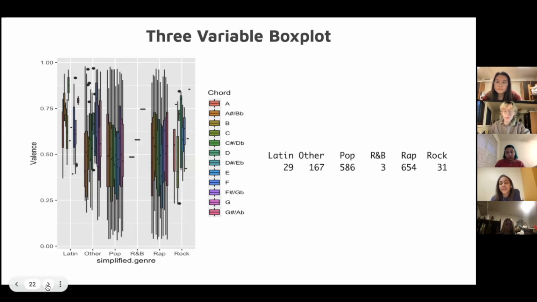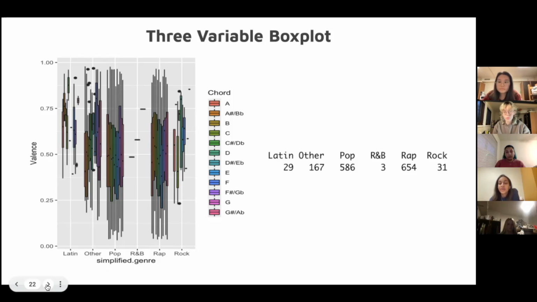So for our next graph, we decided to create a 3-variable side-by-side box plot using the valence, simplified genre, and chord variables. The graph shows that pop and rap have the most variability compared to the Latin, other, and rock genres. However, we believe this is more of a reflection of the fact that there are significantly more observations for the pop and rap genres in the data set than any other genres. As you can see on the screen, pop and rap have 500 and 600 compared to the others, which are much lower. And additionally, the other genre has the most types of subgenres embedded within it, which would account for how it has the largest range in terms of the interquartile range for valence.